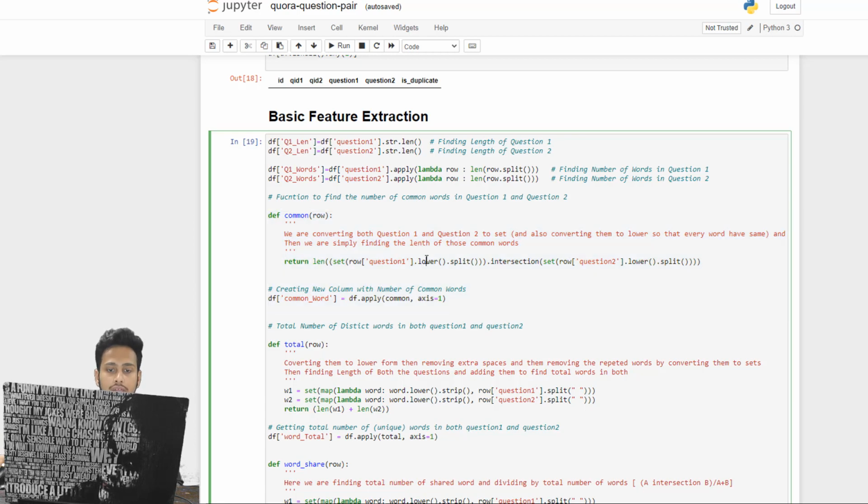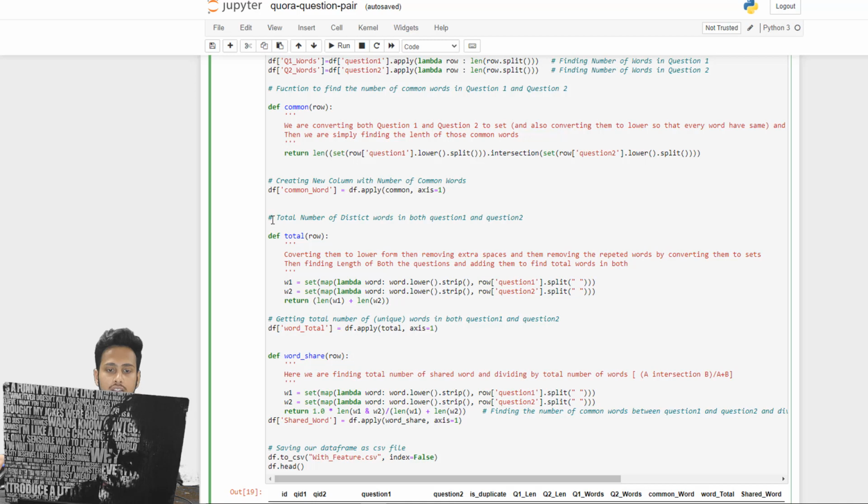So here we are finding the total number of common words, and then counting the total number of distinct words in both question 1 and question 2. We are also checking words here. Like there are two sentences, "what is linked list" and "define linked list". Linked list and linked list are the two words that are basically the same. That is what this words function is going to return to us.